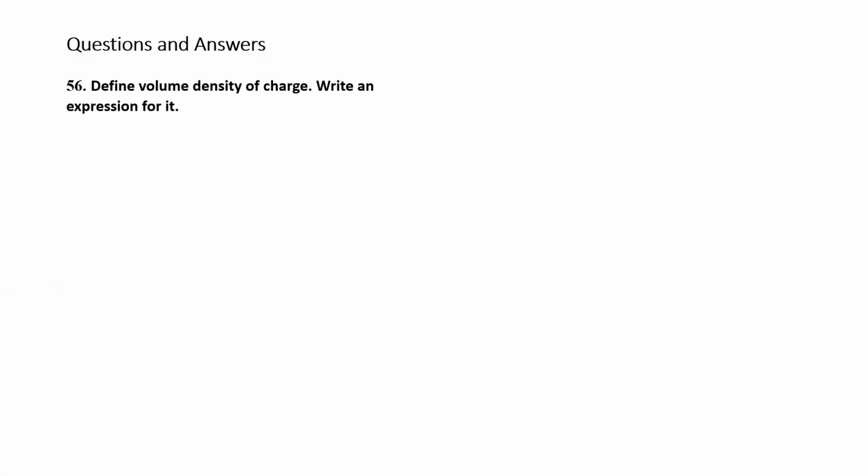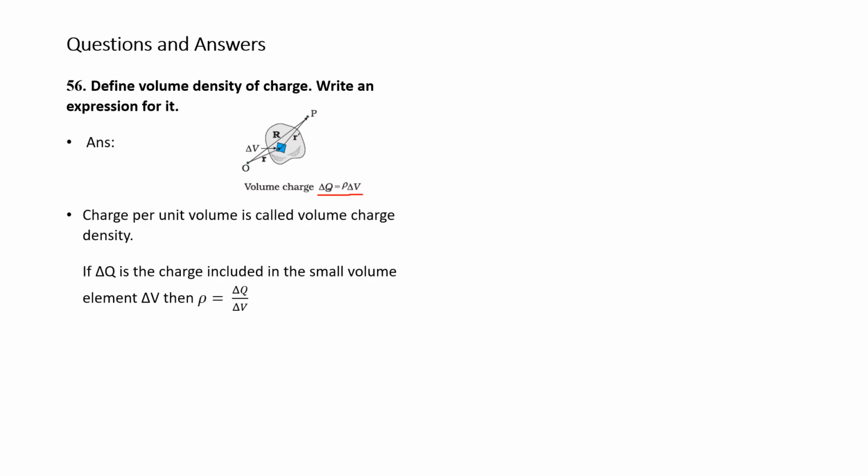Question number 56. Define volume density of charge. Write an expression for it. See, this is the volume of a body. Here, you see, this is the origin. This is the delta volume, and R is the distance from the origin, and R dash is the distance between P and the elemental volume. Therefore, charge delta Q is equal to rho into delta V. Charge per unit volume is called volume charge density.